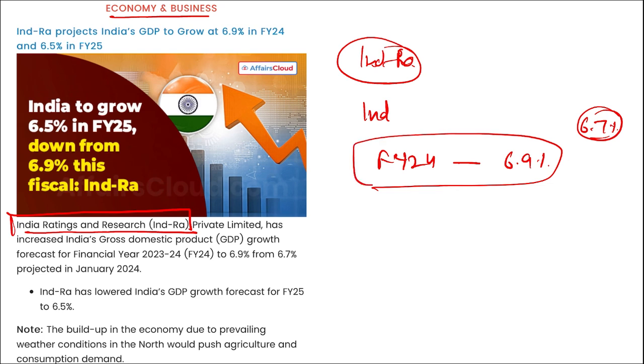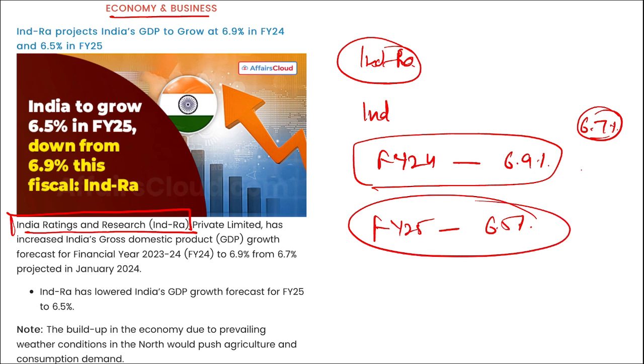So now Indra is projecting that India will be growing by 6.9% in fiscal year 24. And they have lowered the GDP forecast for fiscal year 25 to 6.5%. So both are important. According to Indra, that is India Ratings and Research, India will be growing by 6.9% in fiscal year 24 and 6.5% in fiscal year 25.